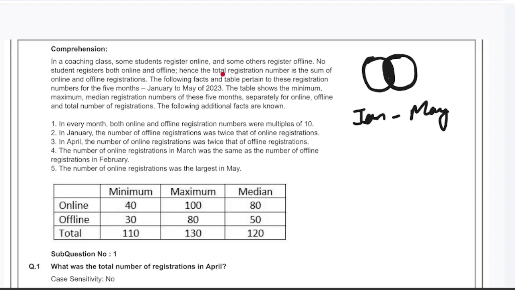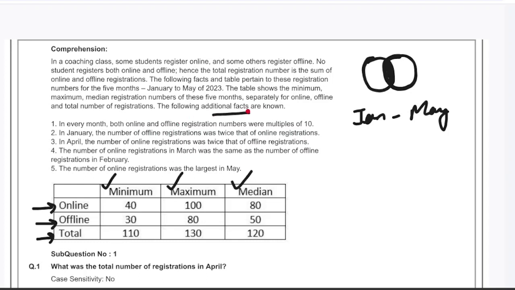The table shows the minimum, maximum, and the median. Median means central value. In any month, it can be. The first row shows online registration, the second shows offline, the third row shows the total number of registrations.